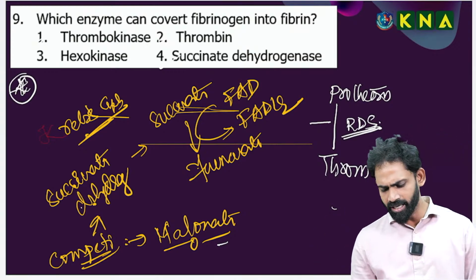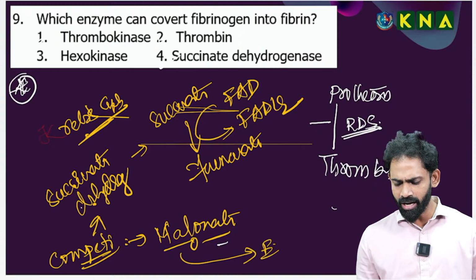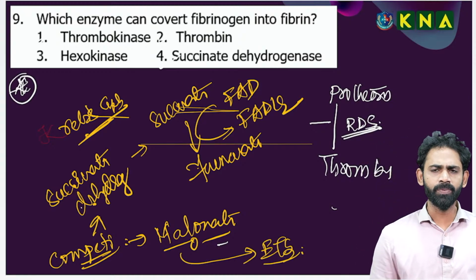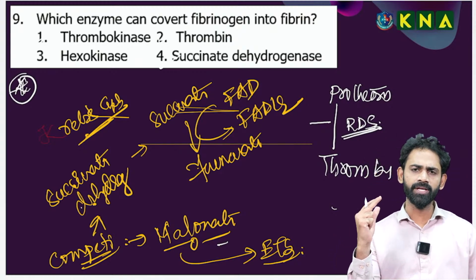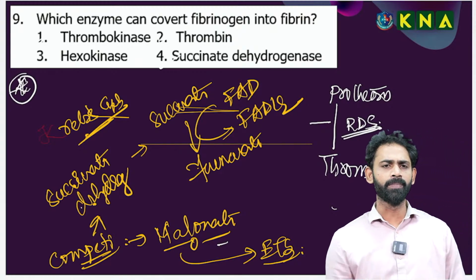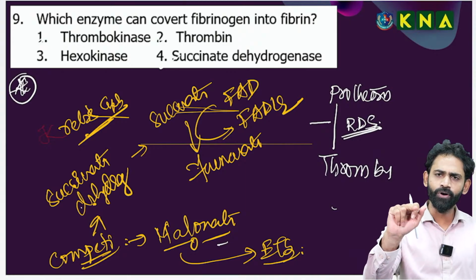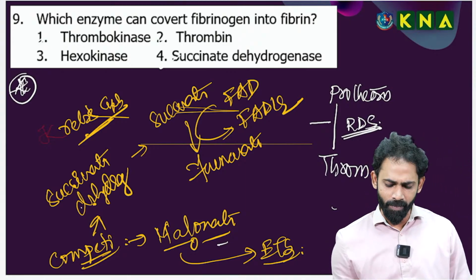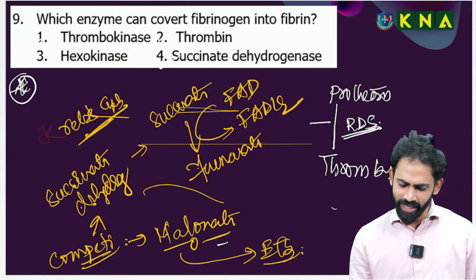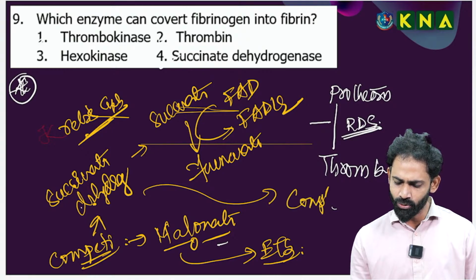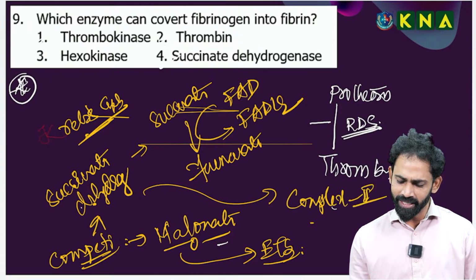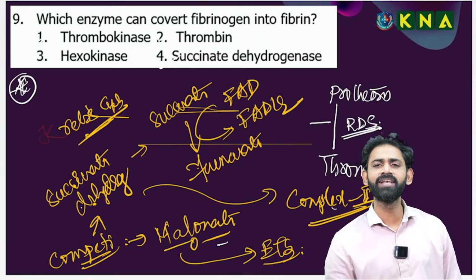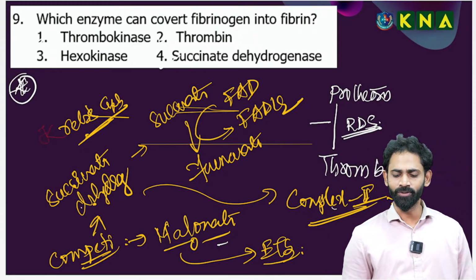Second point. Third point, if you remember the electron transport system containing complex 1, complex 2, complex 3, complex 4 and complex 5, among these complexes, complex 2 is nothing but succinate dehydrogenase. What a greatness of the evolution, you know.